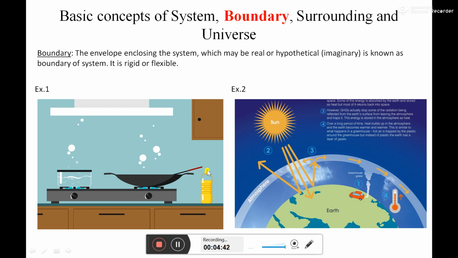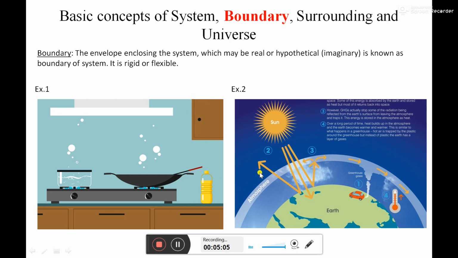Okay, as the lid of this bottle is present over it, it means that whatever volume is present inside is a system which gets enveloped, enclosed by a real boundary. Okay, this is a boundary. Similarly, for this shell also, whatever volume is present inside the shell gets enveloped by a real boundary.